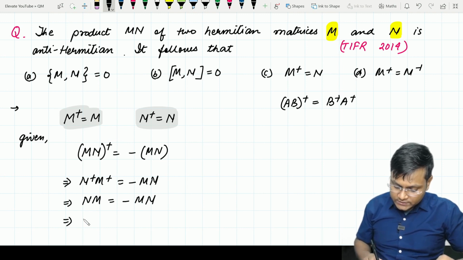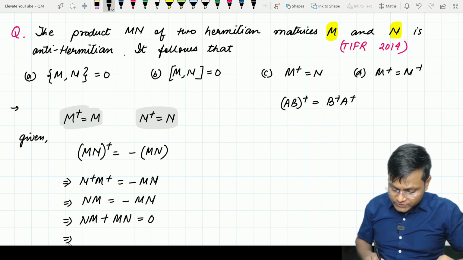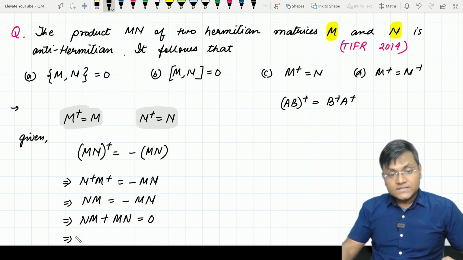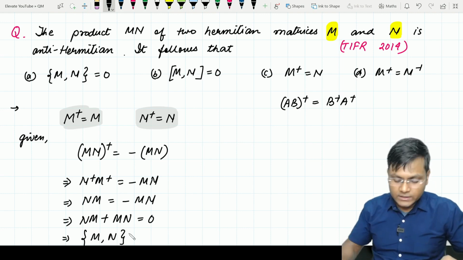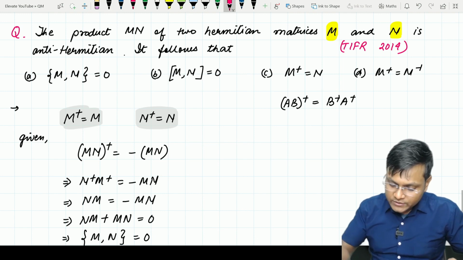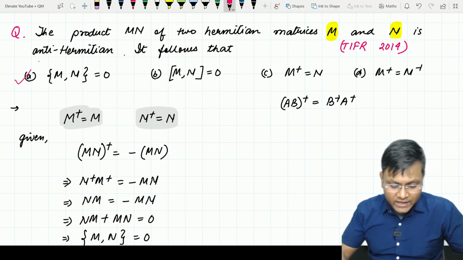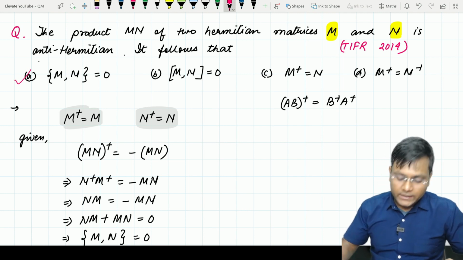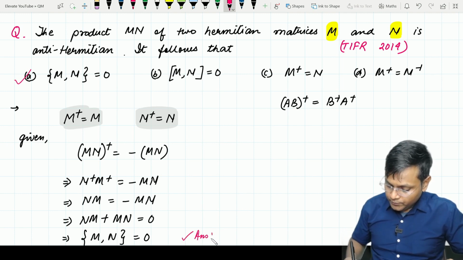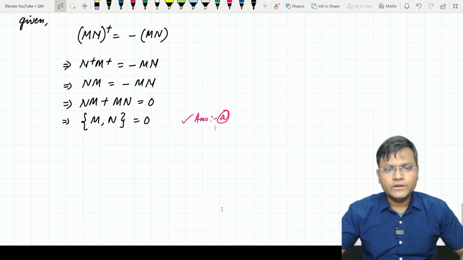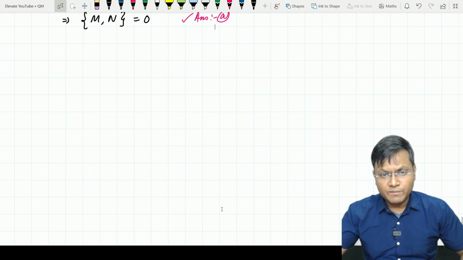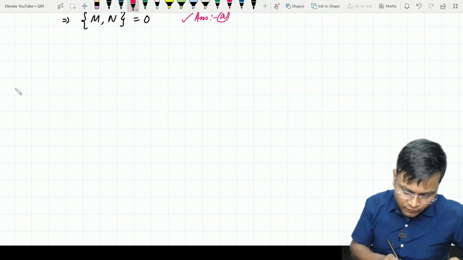So finally we can write NM plus MN is equal to 0. Now what is NM plus MN? This is the anti-commutator of M and N. If you write MN first, it fits the definition. So this is equal to 0. Therefore the correct option is option number A: the anti-commutator of M and N is equal to 0. So you see, if you understand the definitions of commutator and anti-commutator, it automatically simplifies many questions. Let's do one more question. Let's move forward.